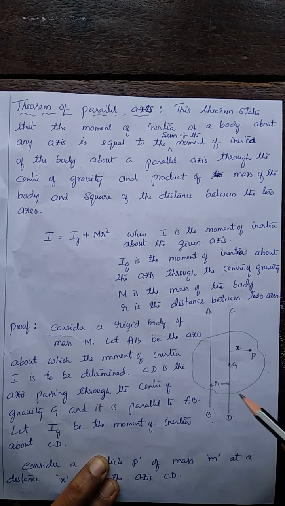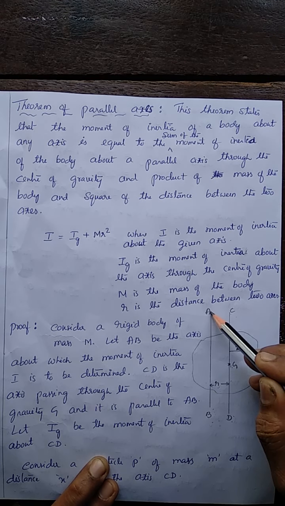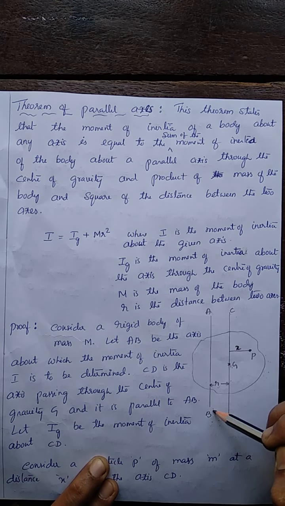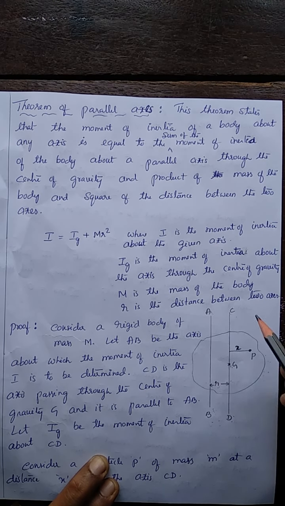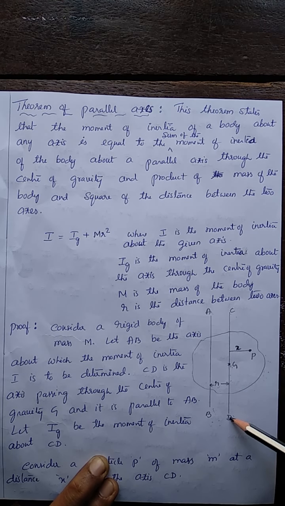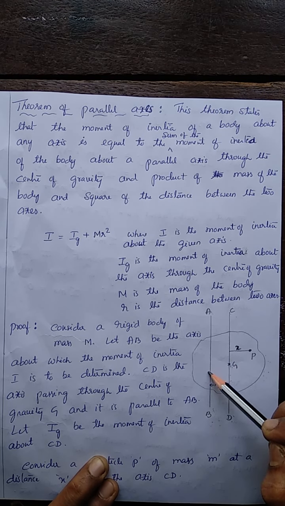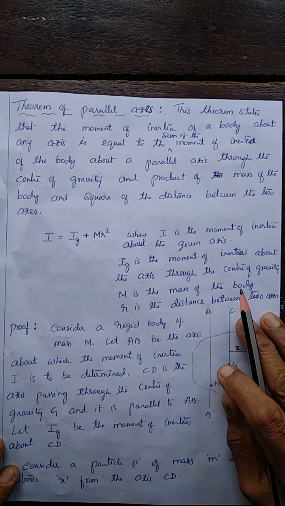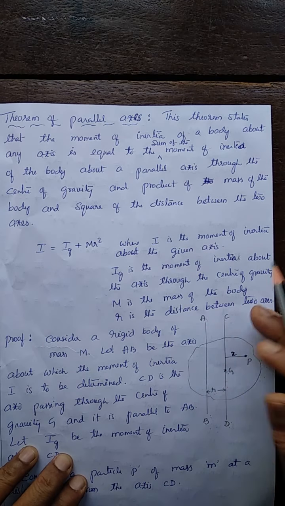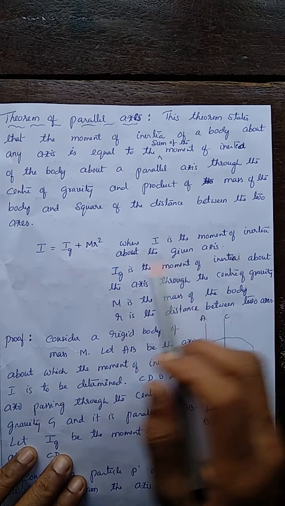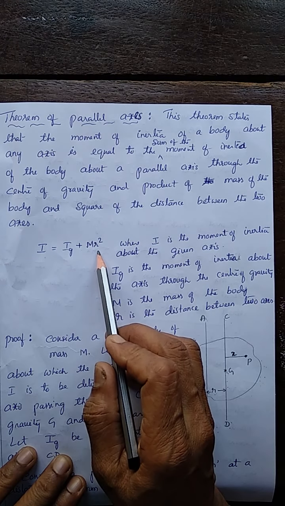The theorem states that moment of inertia of the given body about any axis AB is equal to the sum of the moment of inertia about an axis passing through the center of gravity and the product of mass of the body and square of the distance between the two axes. This is the theorem of parallel axis. So, you can write the expression as I equal to Ig plus mr square.